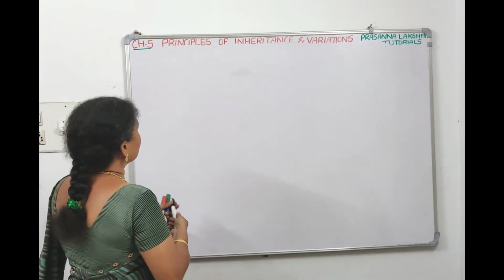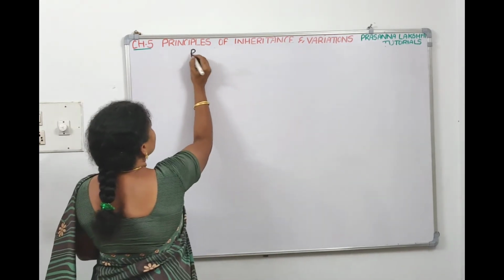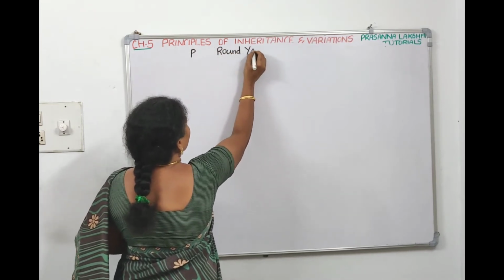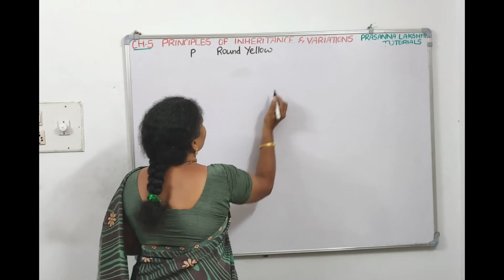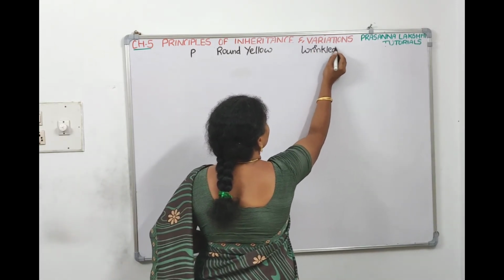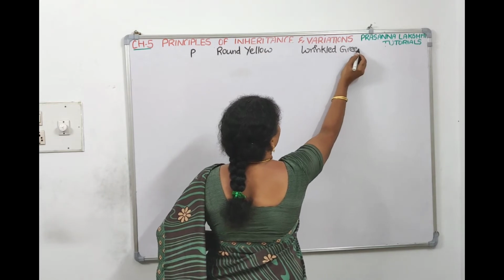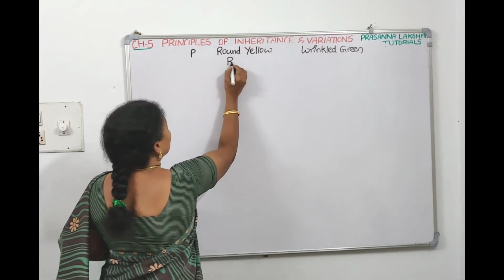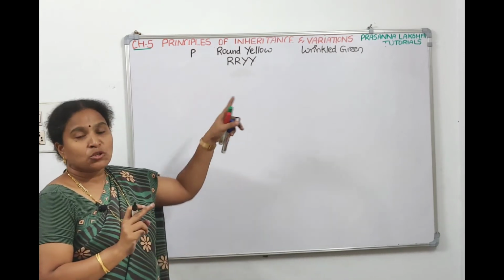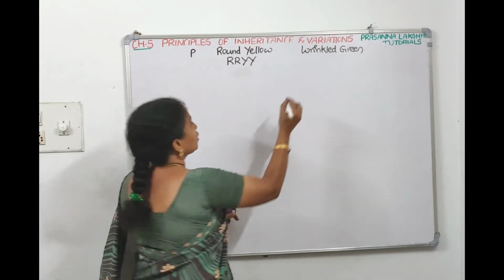Mendel has taken parents as one parent round and yellow, another parent wrinkled and green. Round means capital R, yellow means capital Y, capital Y. Wrinkled means small r, small y, small y.